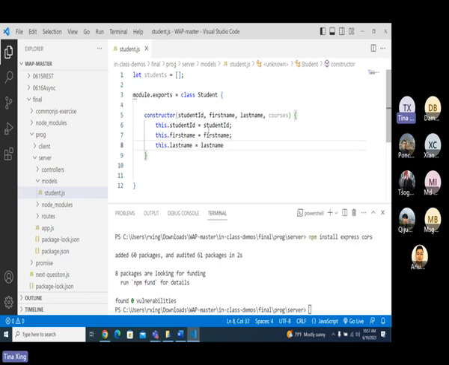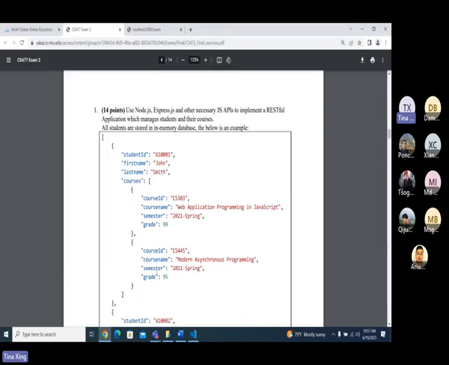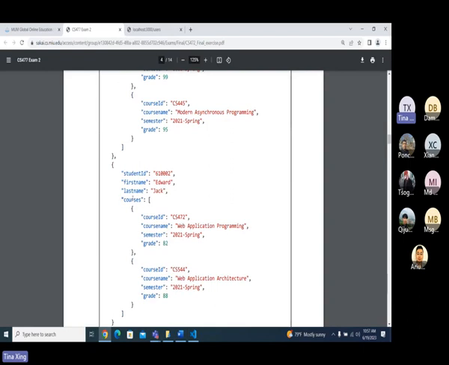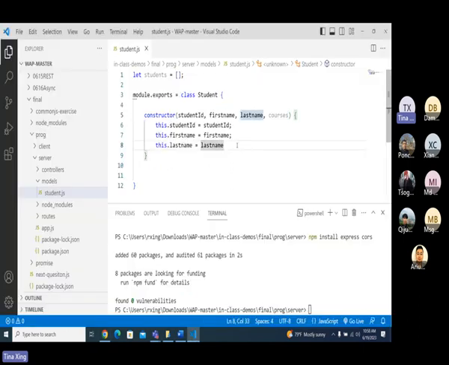Oh, you are talking about this one? Do I need to put it here? Based on this question, it doesn't matter to me. Okay, but it's better you put it here, because when we return, we have to return courses. If you don't have courses here, I'll show you later, you won't have courses in your response body. You have to do it by yourself.